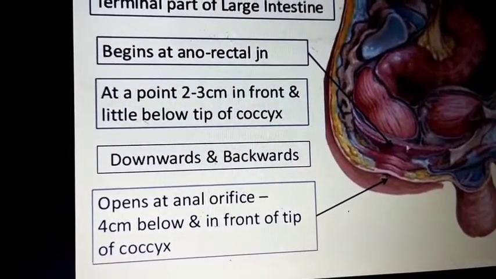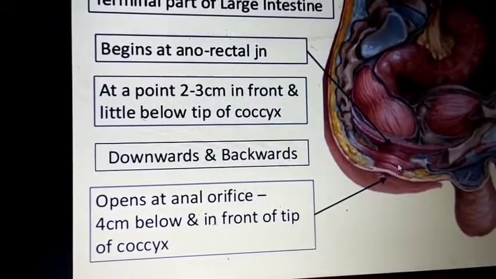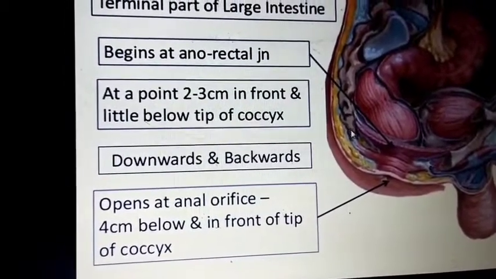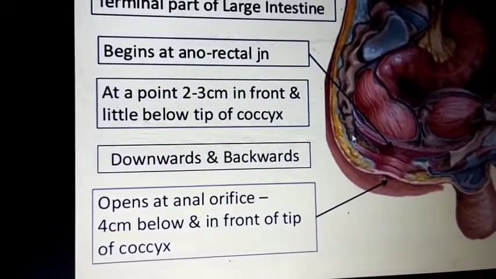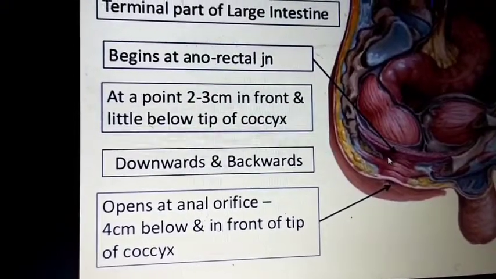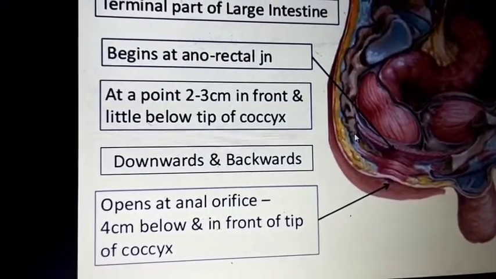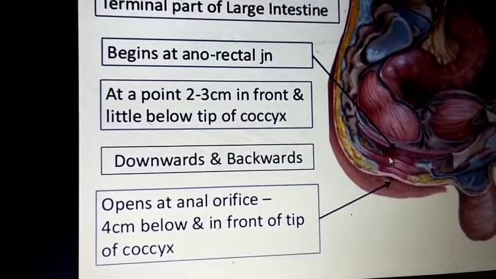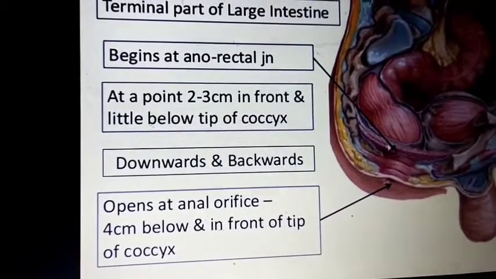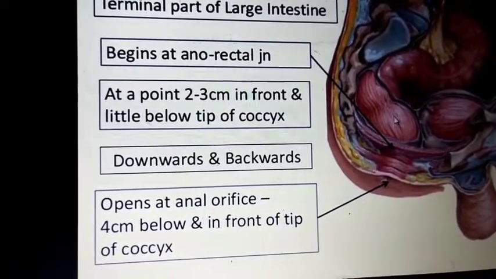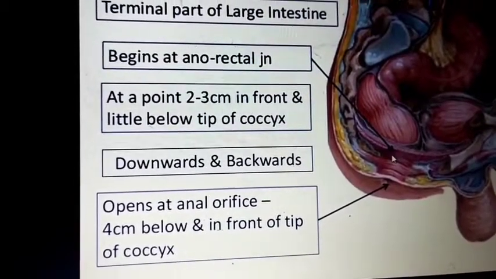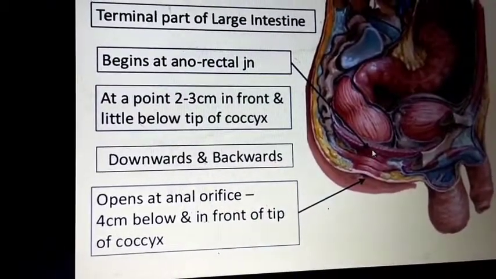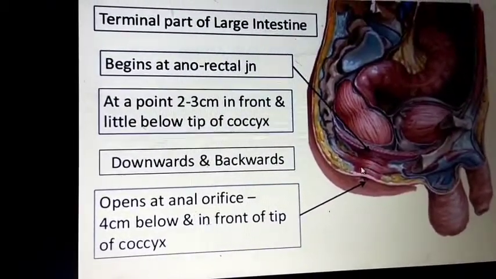Just below that starts the anal canal. This is the coccyx; 2 to 3 centimeter in front and below the tip of the coccyx there is the anal canal, and it begins at the anorectal junction.